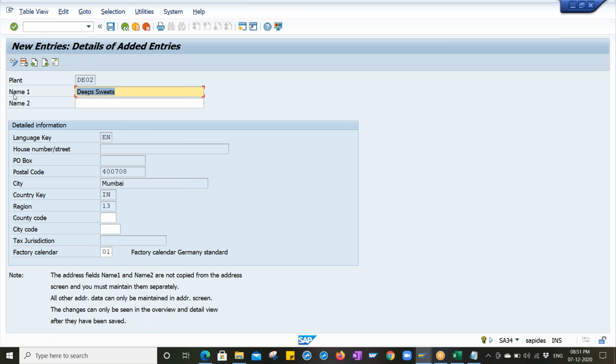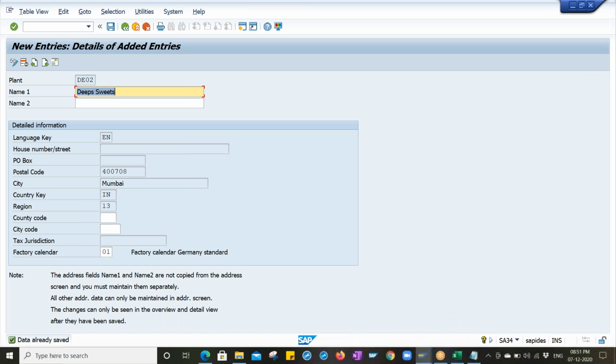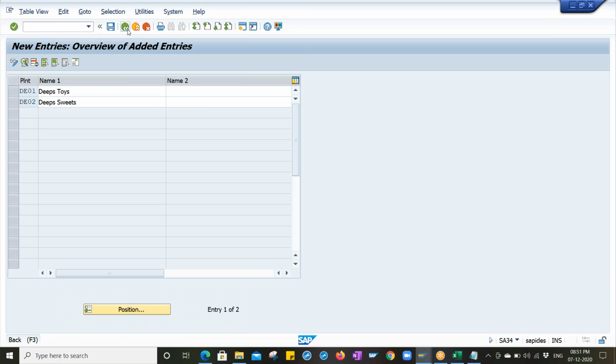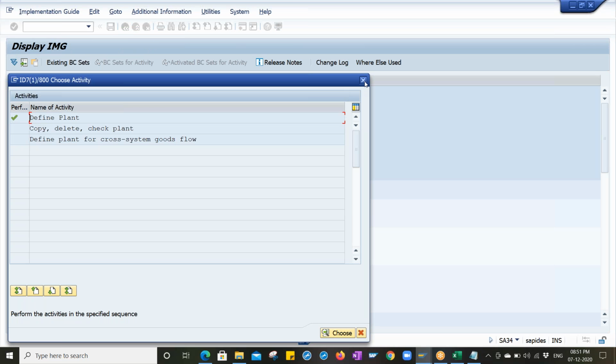Definitely, plants will be in multiple states, different states. So how many plants have we created? Let me make a note of it over here. Two: D01 and D02. We can create plants in the same city also, right? Multiple n number of plants you can create in the same city, or a different city, or a different country also.